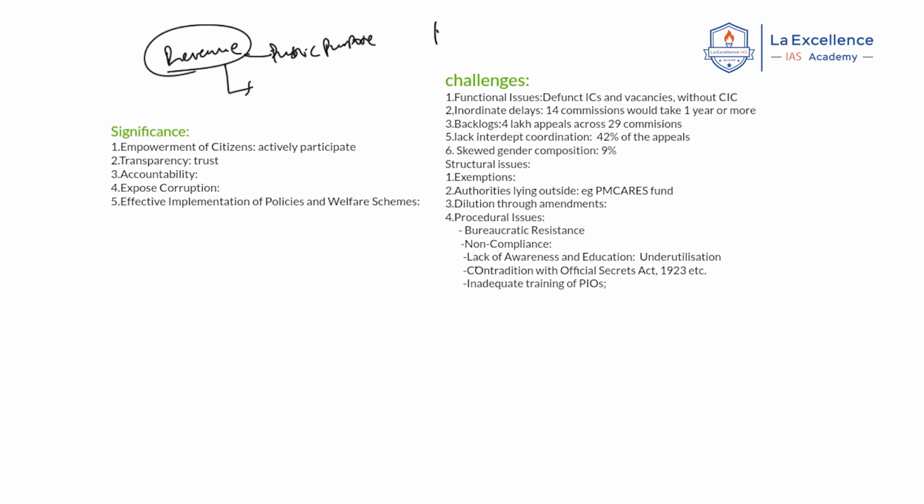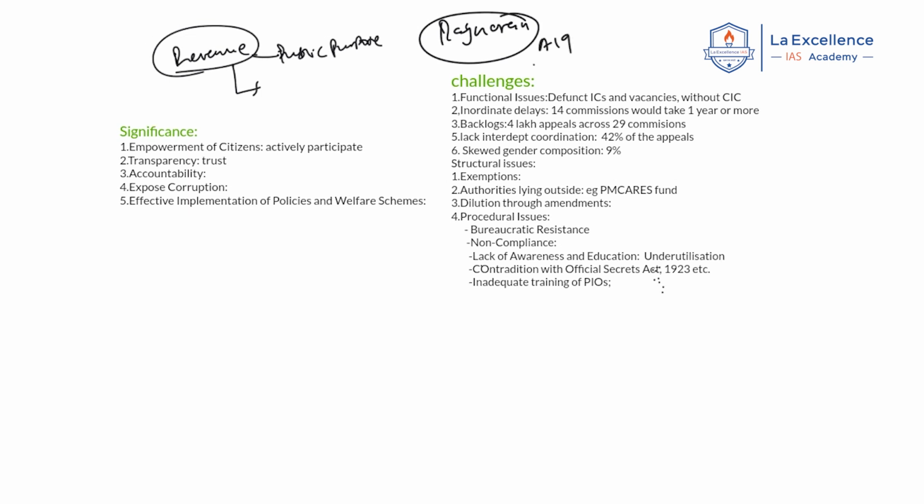Even in the Raj Narain case, the Supreme Court said that the right to information is part of the fundamental rights under Article 19. That is, if there is information, it enables freedom of speech. In this context, it is very important, and it empowers the citizens. For example, if there is information for the citizen, they actively participate in public discourse, discussions, and debate. They can even question the government about why they are not getting a certain policy or welfare scheme. Right? Next, transparency.